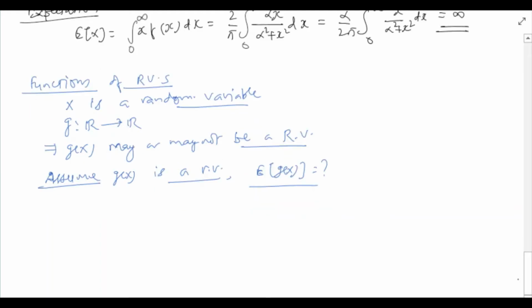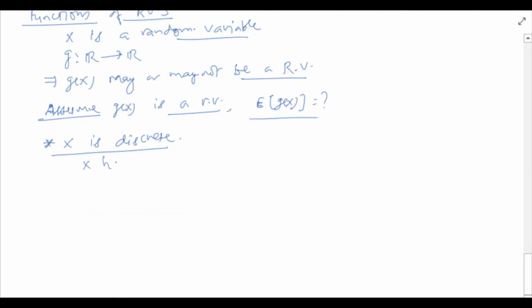We will again consider the two cases of x being discrete and continuous separately. So we will first consider the scenario where x is a discrete random variable. Suppose x has point masses pi, i greater than or equal to 1, at points xi, i greater than or equal to 1. In this case, expectation of g(x) can be computed as follows.